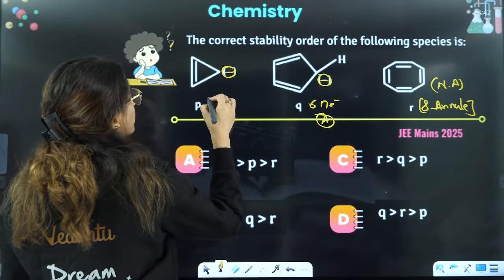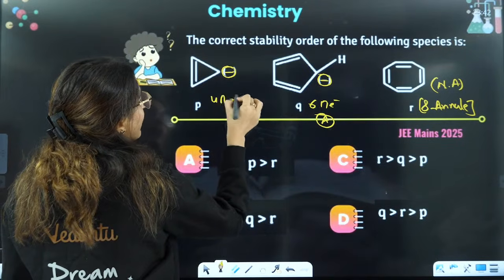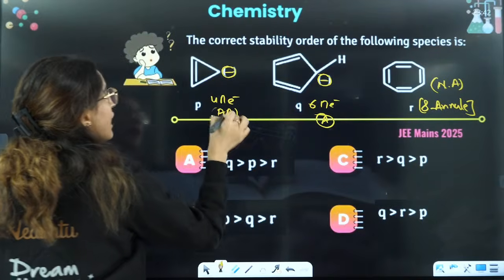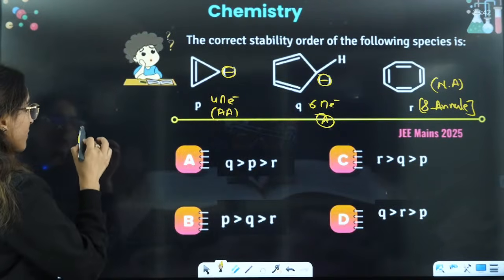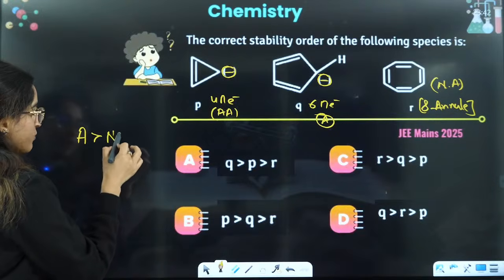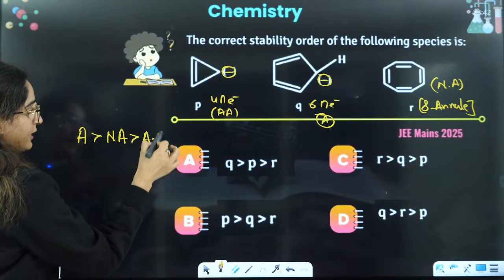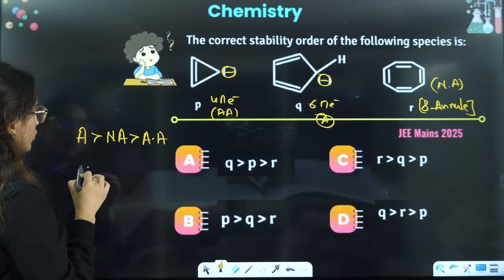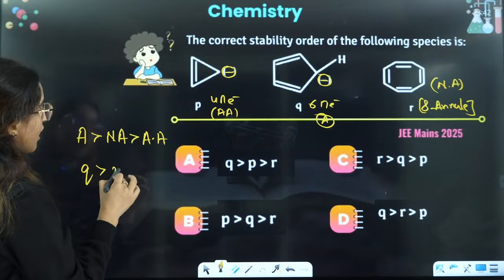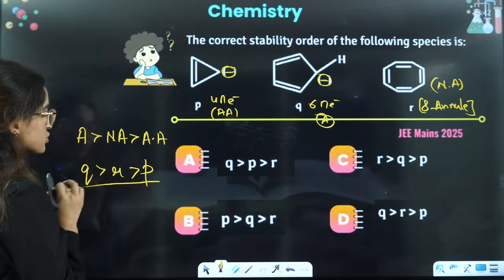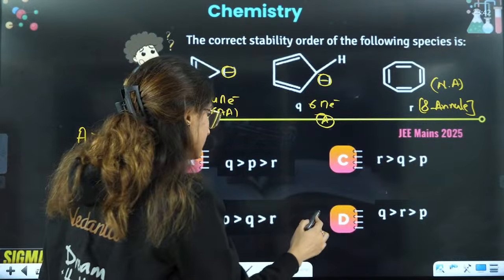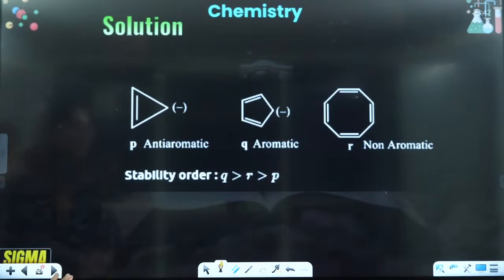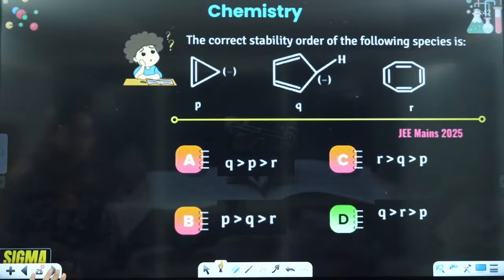This is 1, 2, 3, 4: 4 pi electrons, it is anti-aromatic. And always aromatic is greater, then non-aromatic, then anti-aromatic. Aromatic is Q, non-aromatic is R, anti-aromatic is P. So QRP is the correct answer here. That means D is the correct answer.